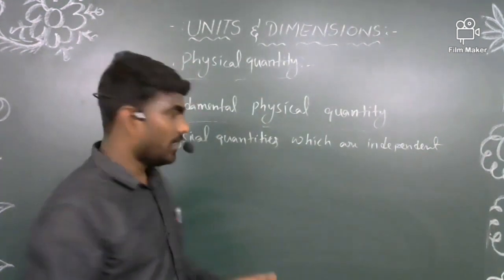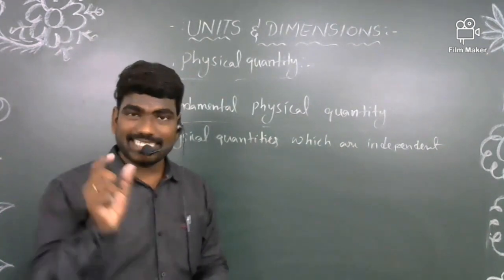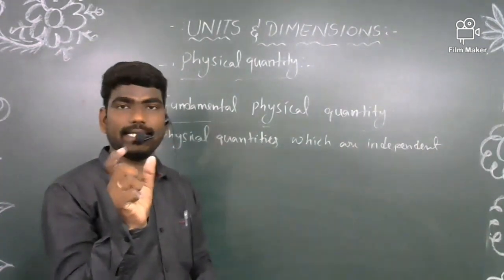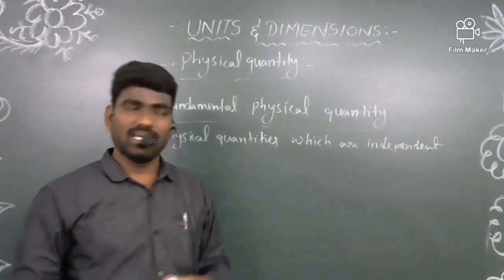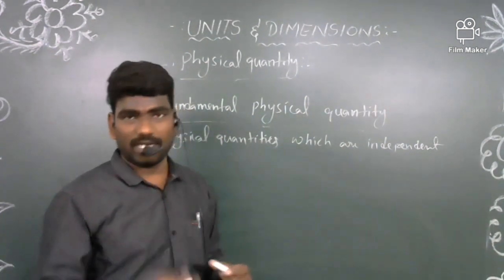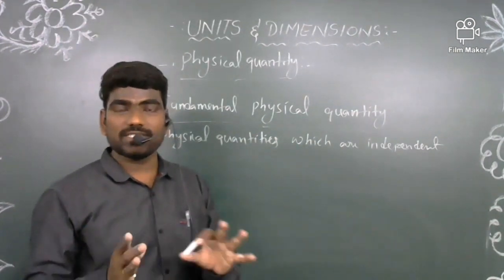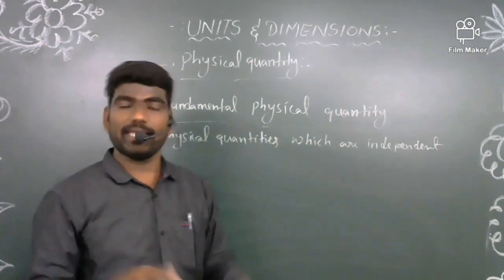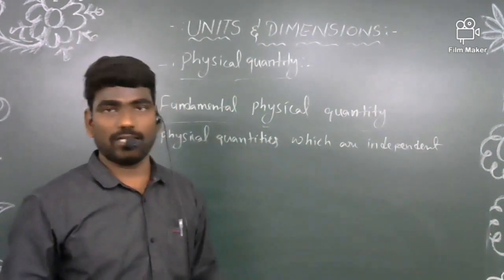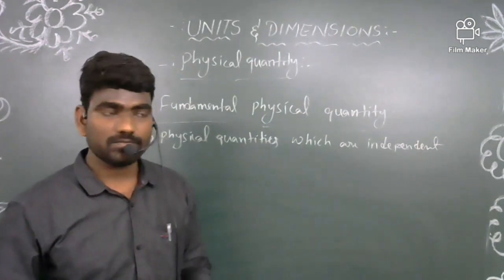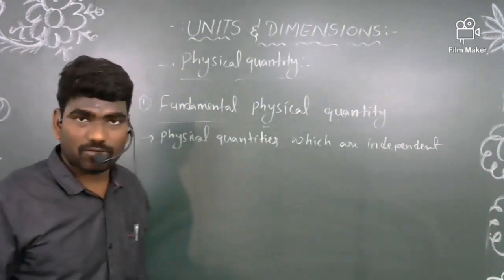Suppose you want to measure the length of this board or of anything; that length does not depend on other physical quantities of that object, either its weight, its mass or its size. The length does not depend on them. We can measure it directly by using an instrument like a scale or a tape. Such physical quantities we call fundamental physical quantities.